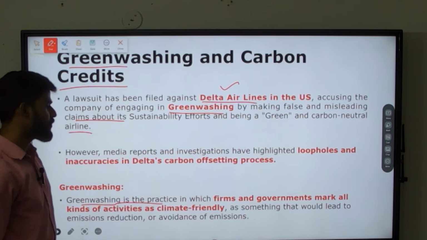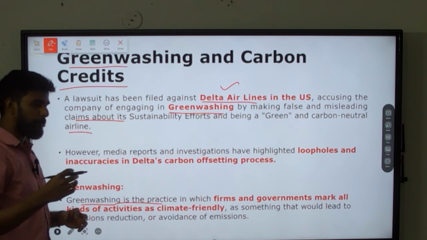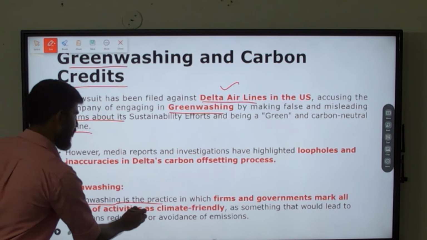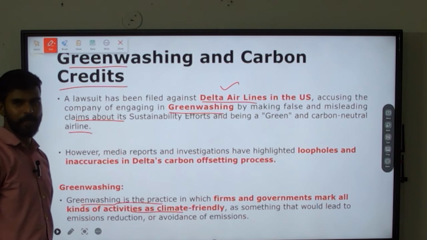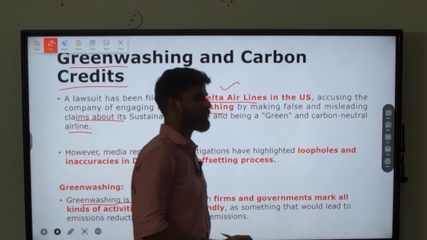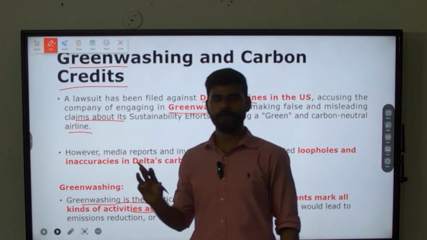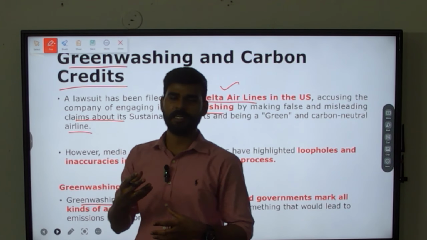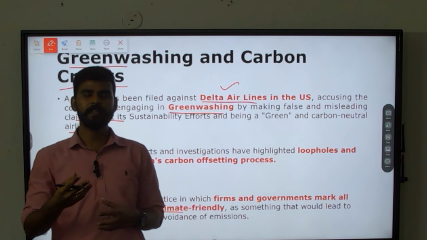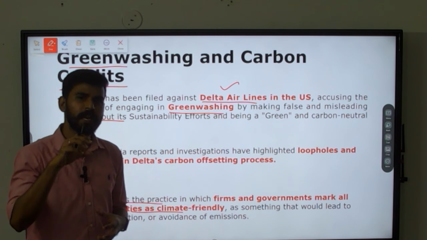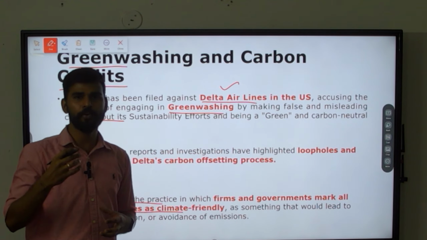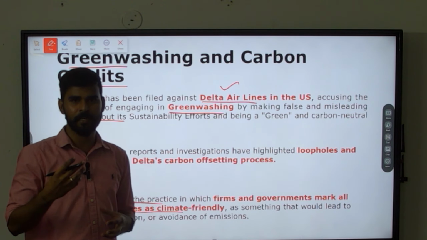It is the practice in which firms and governments mark all their activities as climate friendly, eco-friendly or environment friendly. Say, for example, an agency or a government will be doing multiple activities, but they will claim that a particular activity is environment friendly.